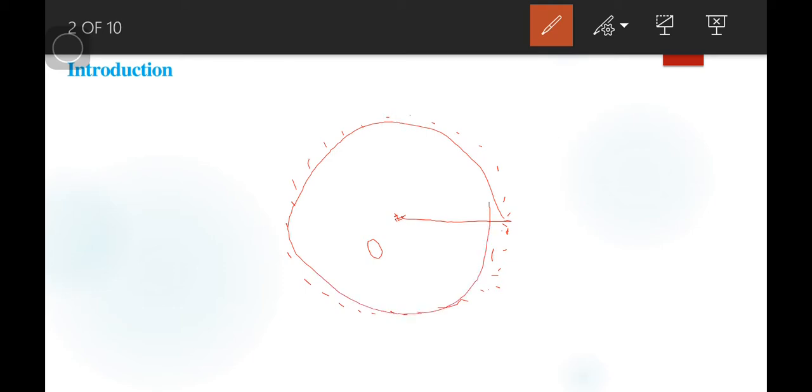In this chapter we are going to discuss some properties related to its tangent. So let us discuss some properties. A tangent, in Hindi the स्पर्शक, is any line which touches this circle at any one point. So for that, let us consider some figures.